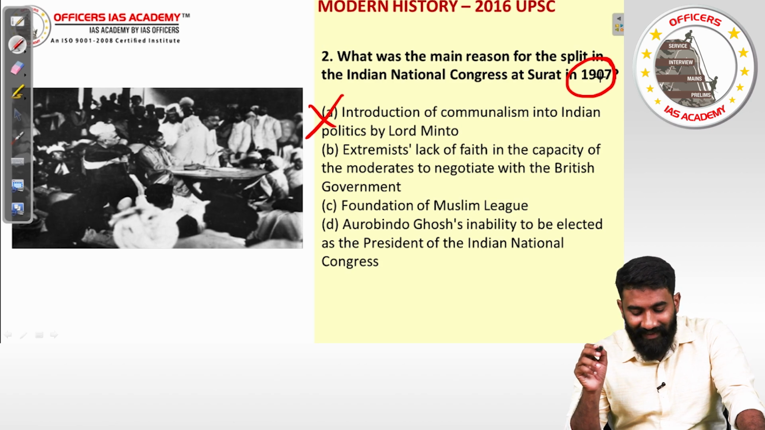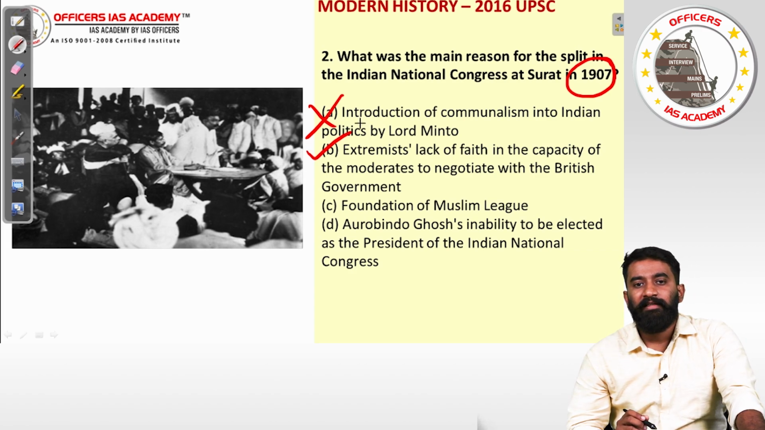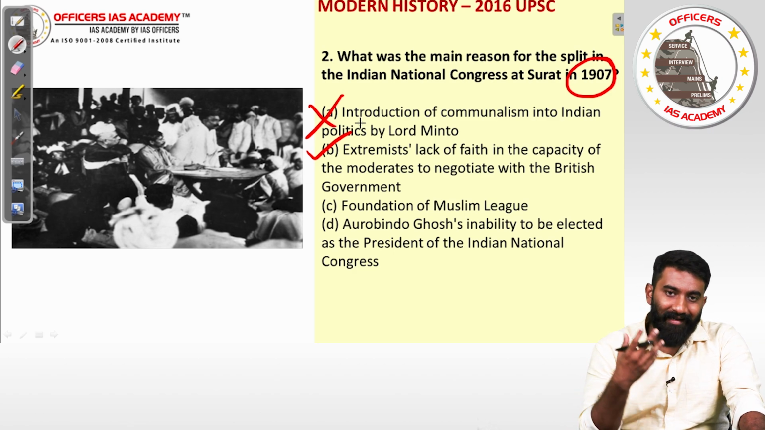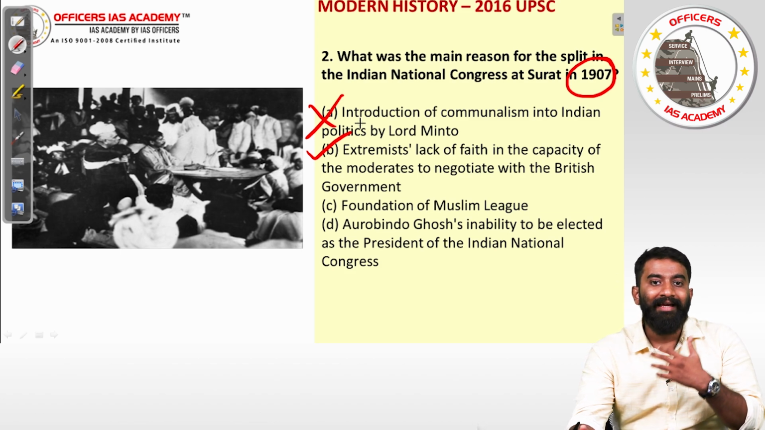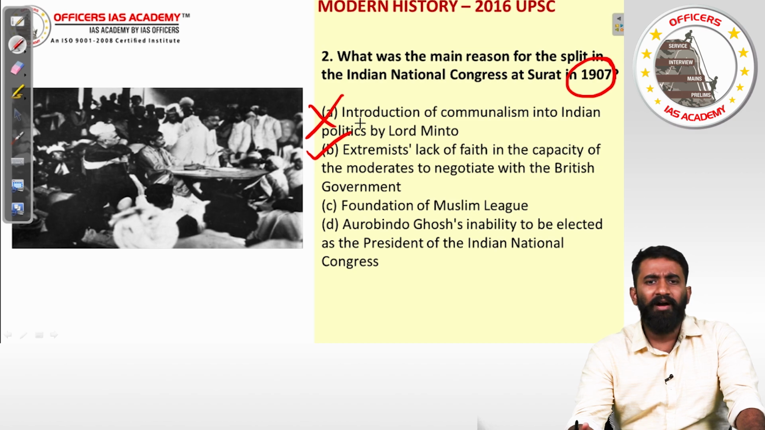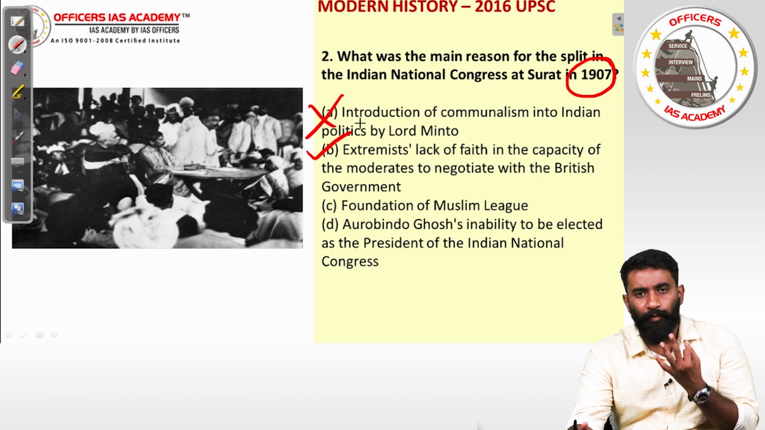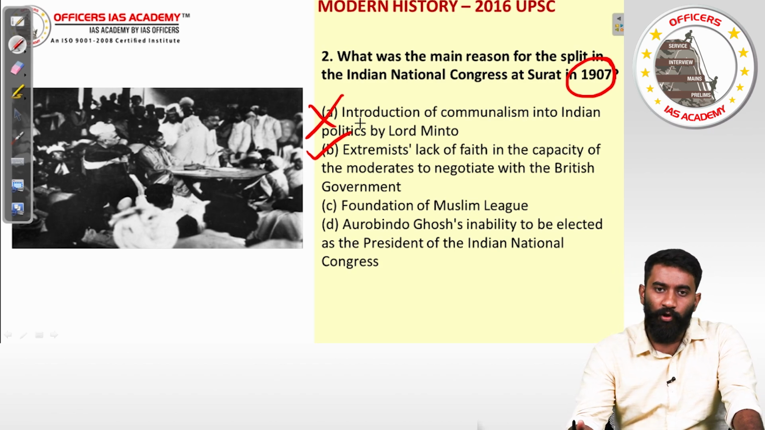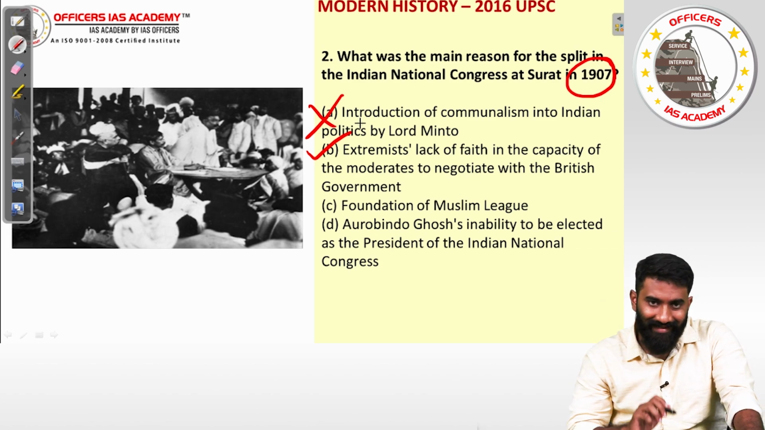Extremist lack of faith in the capacity of moderates to negotiate with the British government. This would be the right answer, because the extremists were not happy with the way the moderates were conducting themselves with the British. They believed that the British should be dealt with in a more aggressive manner. The moderates were seeking only 3 modes of approach towards the British: prayer, petition and protest, that's all. The extremists felt that this was not going to work at all, and therefore they were asking for a more aggressive approach which the moderates could not give, and that's why they were losing faith in the moderates. So that is the answer to that question.